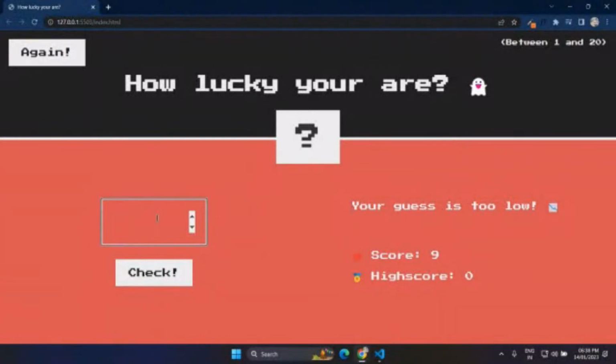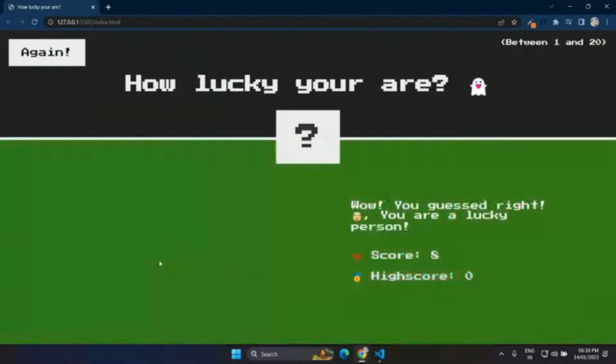So let me just make it 7 for now, and again I'm getting the same hint that your guess is too low, and again my score is getting decreased by 1. So let me just try, let's say, 15 here, and yep, that was the correct answer, and we got the correct lucky number, and this is my lucky score. So I am this much lucky, I can guess a random number in 2 attempts. So this much lucky I am today.